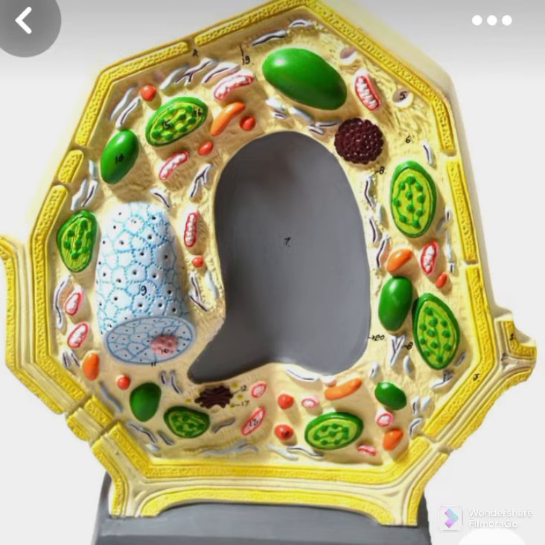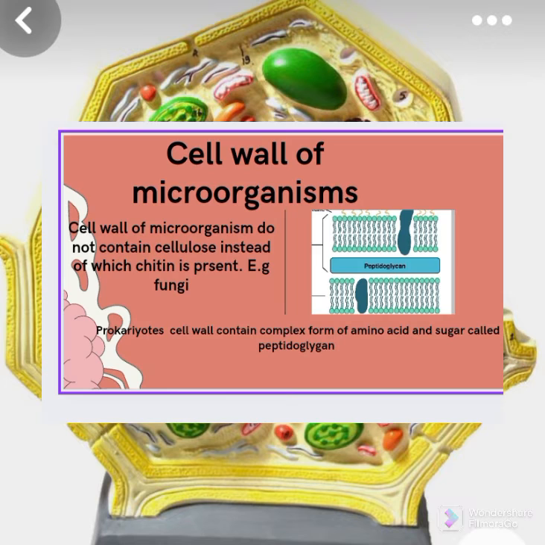Now, the composition of the cell wall in microorganisms. The cell wall in microorganisms is made up of chitin, while cellulose is absent. For example, fungi contain a cell wall made up of chitin.